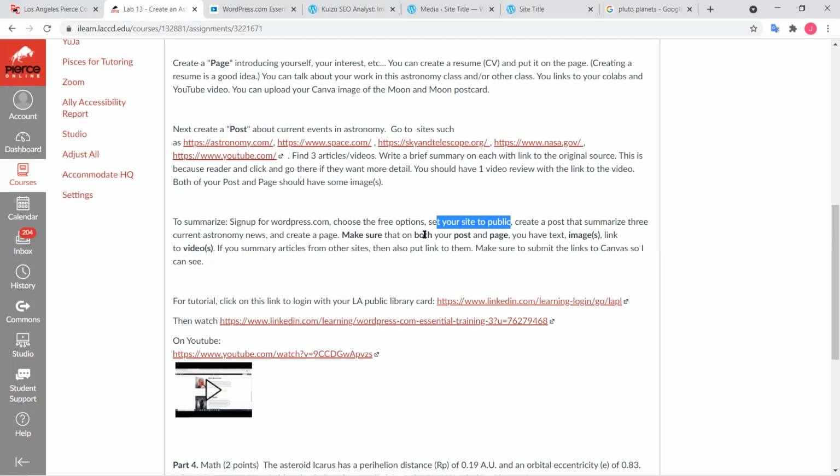Make sure that your post and page have some text, of course, some images, and links to the videos, whether the video you found on YouTube or the video you created yourself. And if you summarize an article from another site, make sure you also put a link to it so people can go there and read more if they're interested. Okay. So at this point, let me stop.